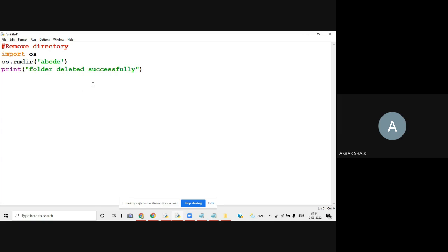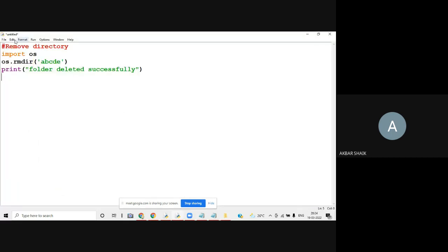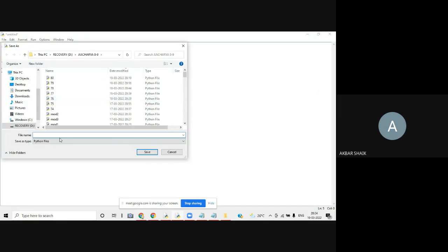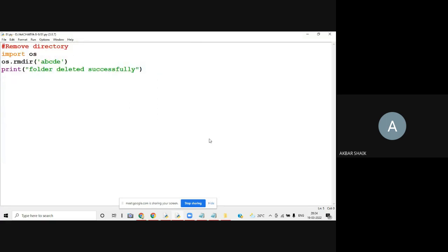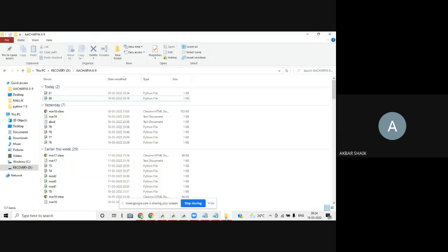If you want to check whether the folder is available or not, you can check it out here. abcd is available. And now I want to delete the same folder. Okay, so the folder is deleted successfully. If you want to check it out, you check it out here. The folder is not available.